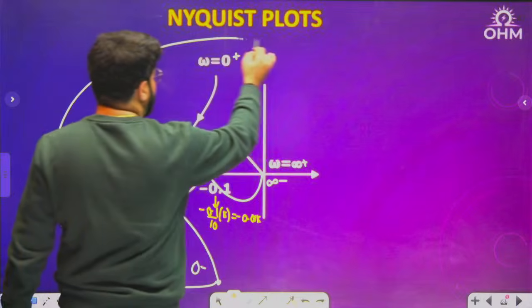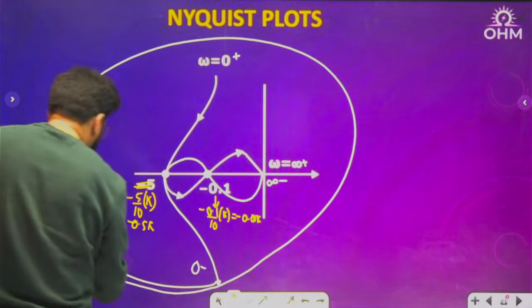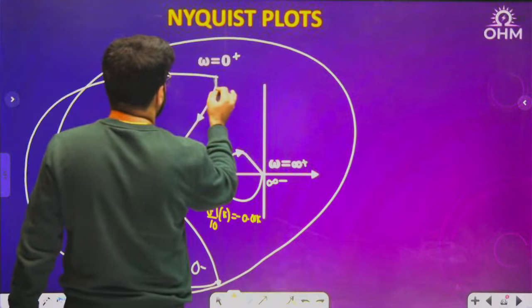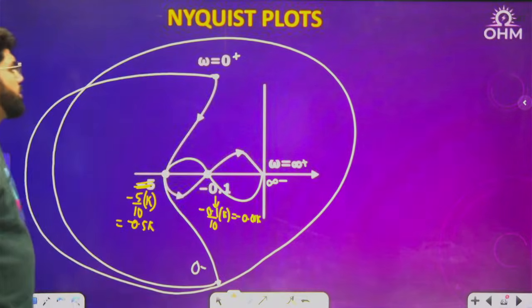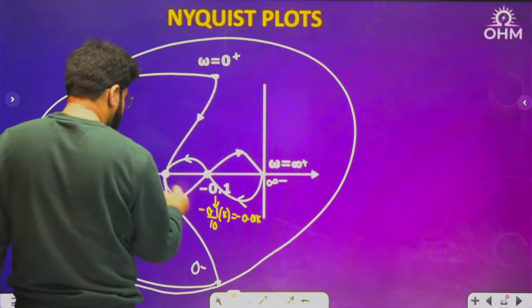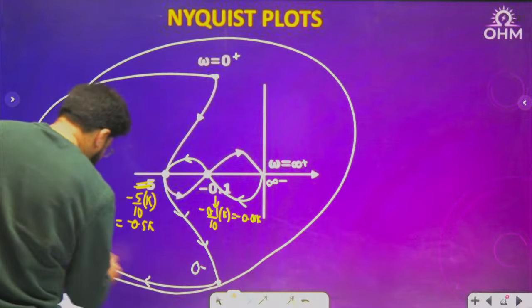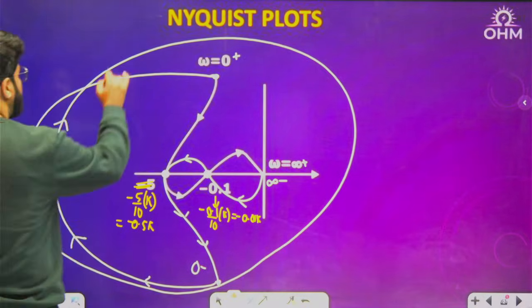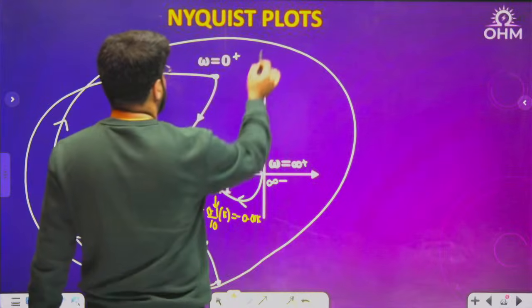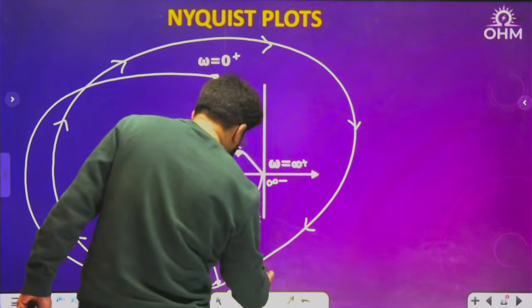Okay, this is 180 complete. This is actually 360 complete. Let me complete with the arrow. Infinity minus to 0 minus. Now from 0 minus, one full circle and one half circle, one semicircle.